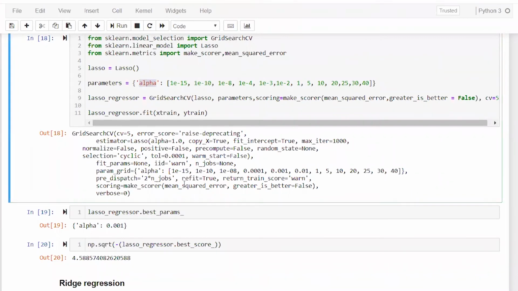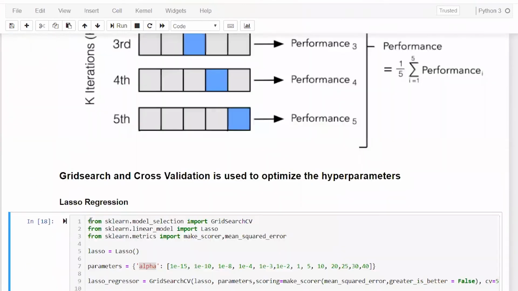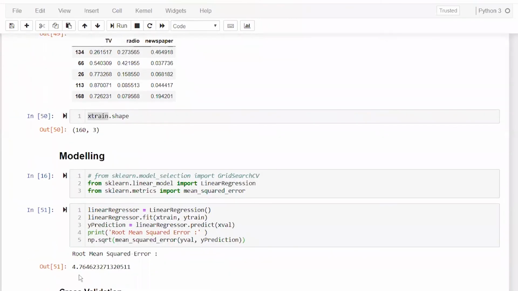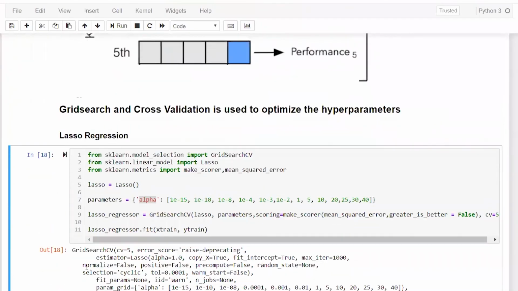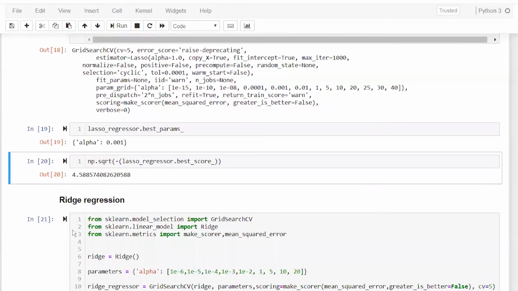All right. So here, when I ran this Lasso with the regularized parameter, I am getting 4.588, and earlier it was 4.76. So my model is improving, right? When I put in more regularization, it is actually performing better.